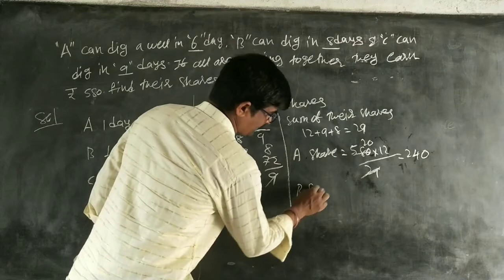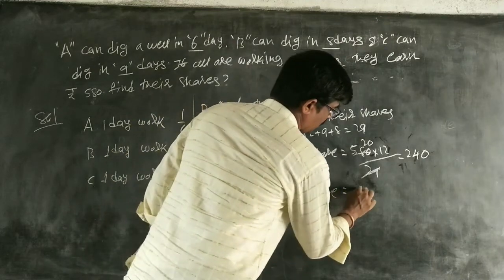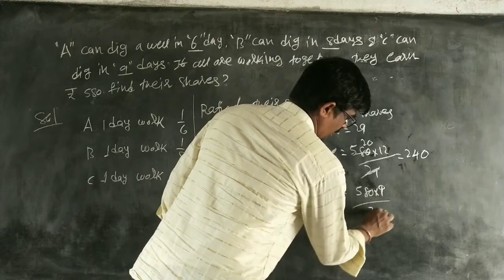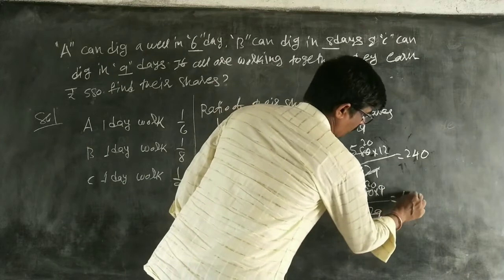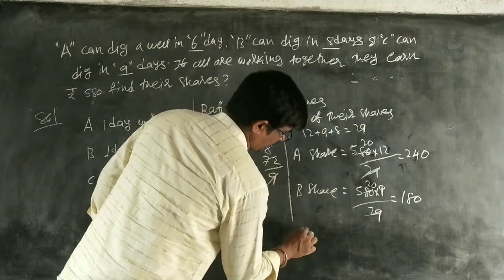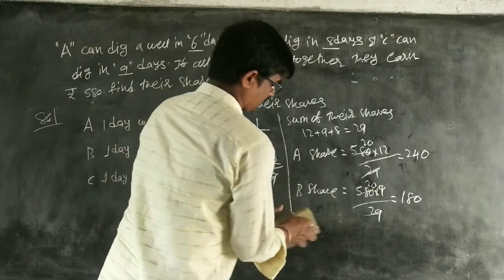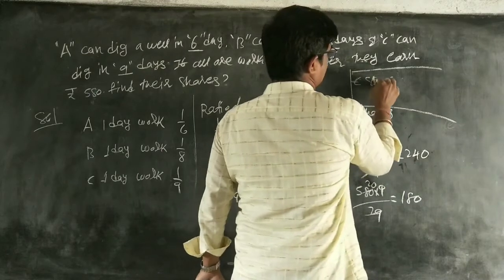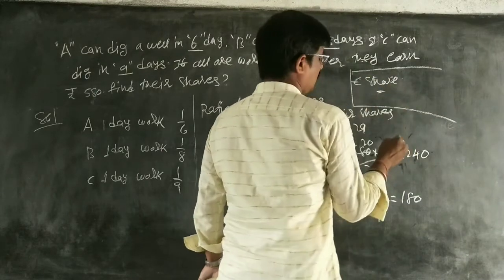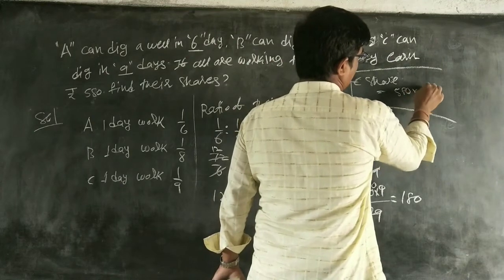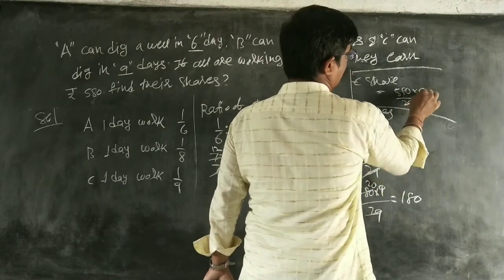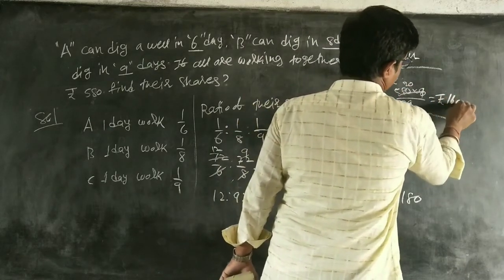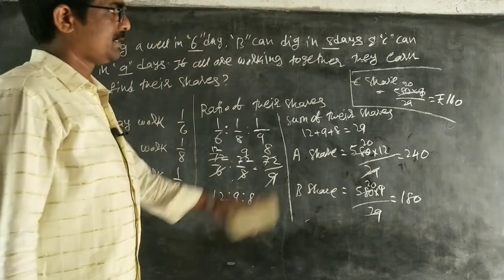What about B's share? It is equal to 580 into 9 by 29. 29 20s are 580, so that is equal to 180. Next, share of C. C's share is equal to 580 into 8 by 29. That is equal to 160 rupees. Okay? Right. Copy it.